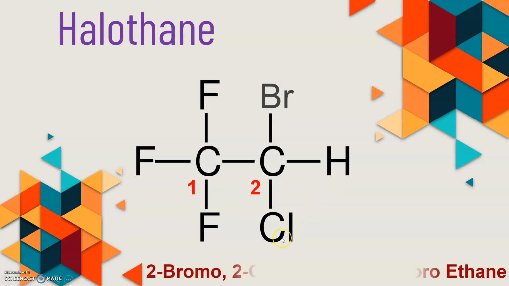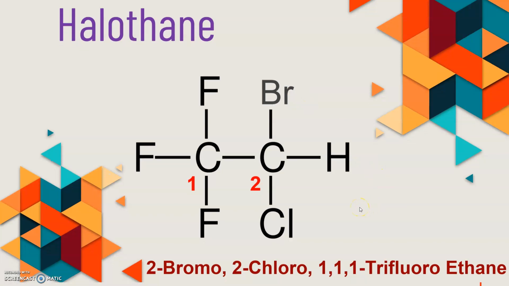So the chemical name of the structure is 2-bromo-2-chloro-1,1,1-trifluoroethane. Frequently asked in exams: draw the structure of halothane. So this is a very simple structure of halothane.